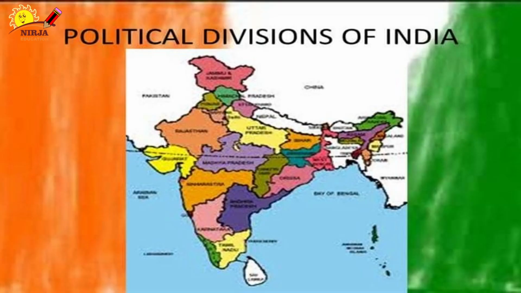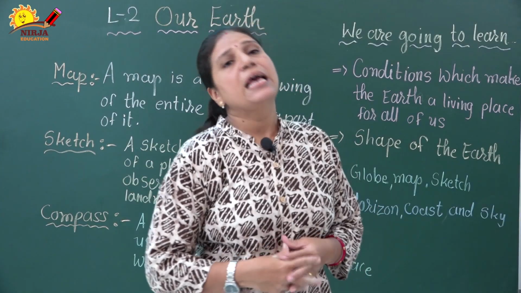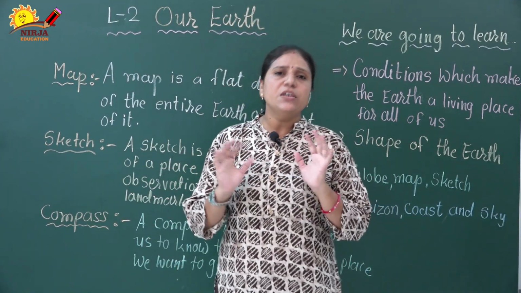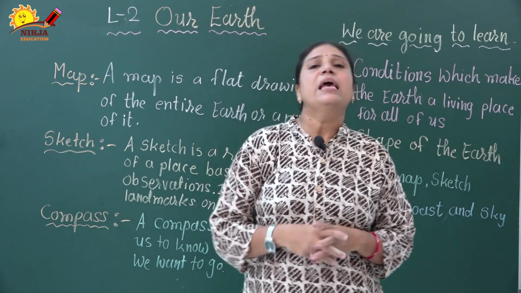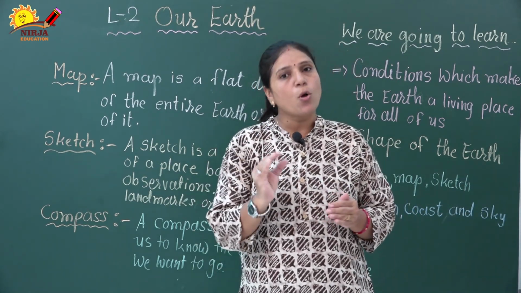What is a map? First we know that a map is a flat drawing of the entire Earth or a part of it. As we know, a globe is not enough to know about all the places on the Earth. Students, our Earth has different types of features, and it is not easy to show all these details on a small globe.